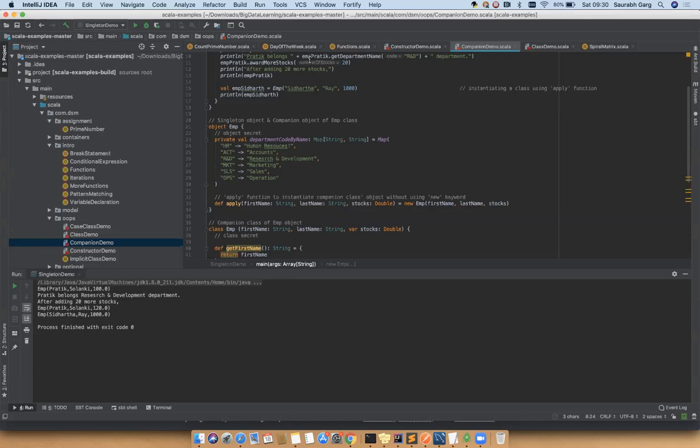Okay, so the next concept we are going into is called case class. A case class is used whenever you are trying to create a class which is immutable.